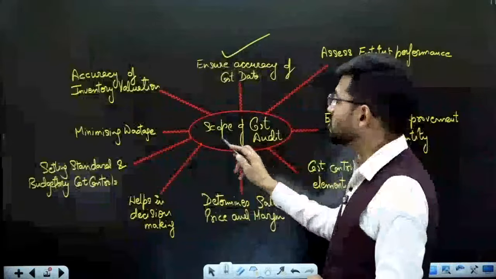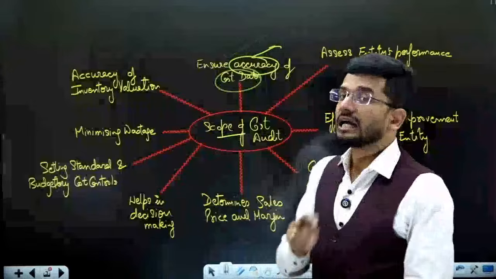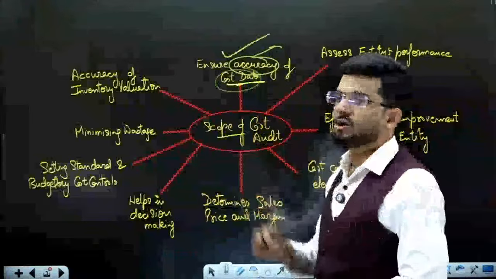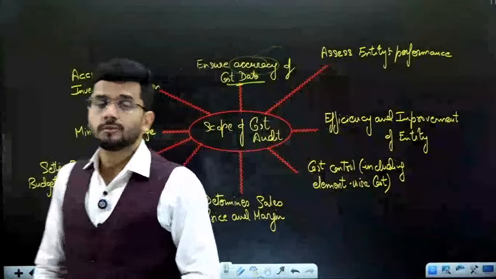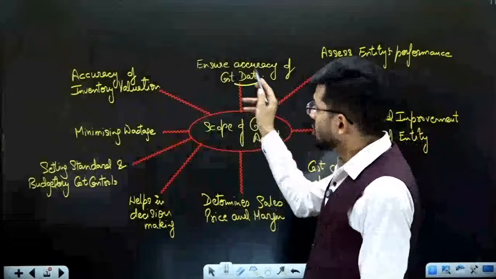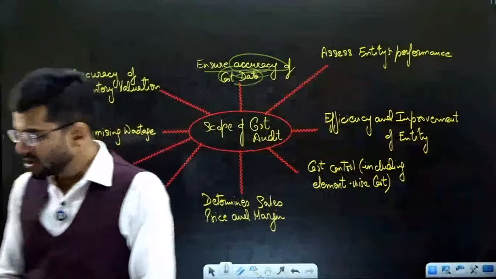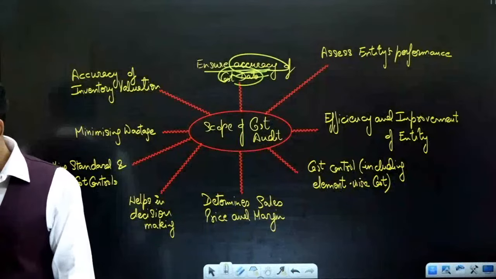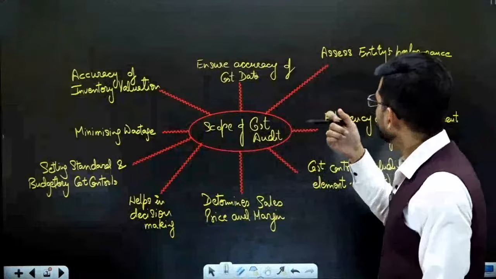Because the first and foremost scope of a cost auditor is to ensure the accuracy. Accuracy means correctness of the cost data. Cost data should be correct, cost data should be perfect, and that accuracy should be maintained by the auditor. So ensure the accuracy of cost data. Please tell me in the chat box, what is the meaning of the word cost data?